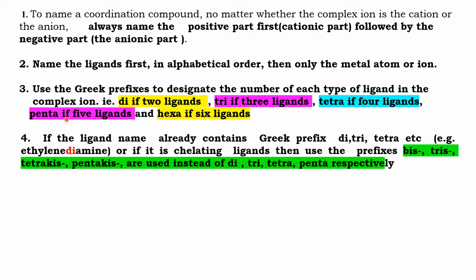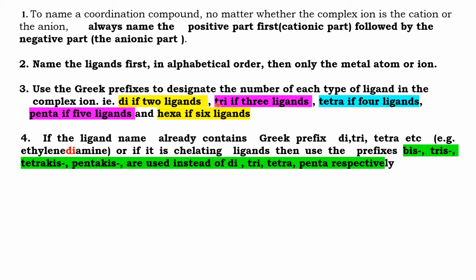If there are two ligands present, we have to use the term di as a prefix before the name of the ligand. For example, if the coordination compound contains two cyanide ions, I have to name the ligand with the prefix di: dicyano. If it contains two chloride ions, dichloro.